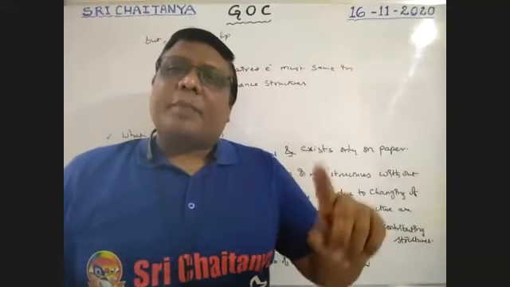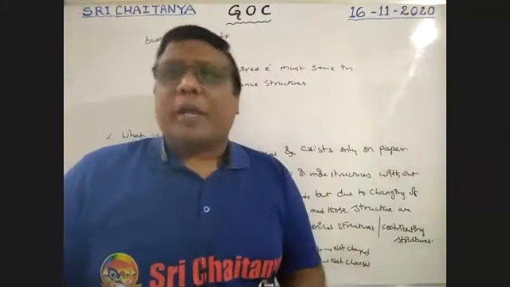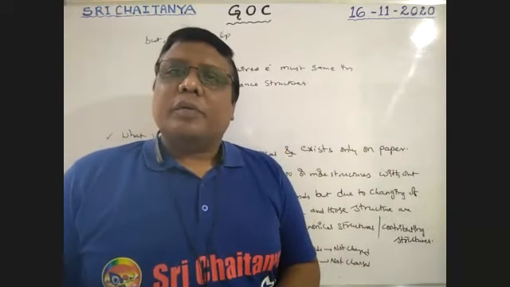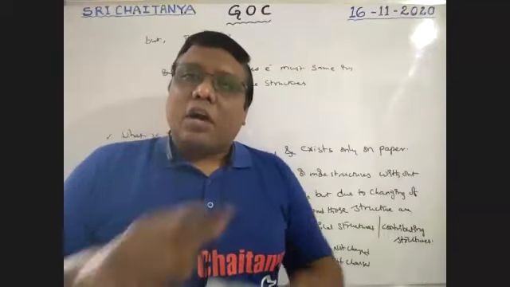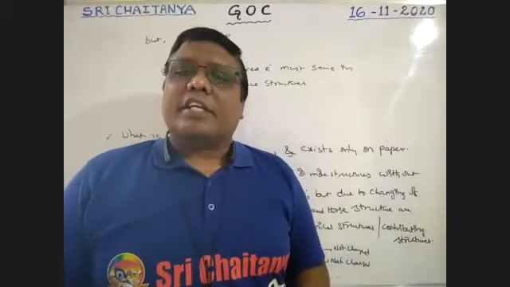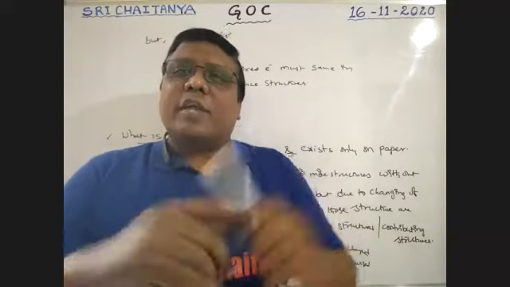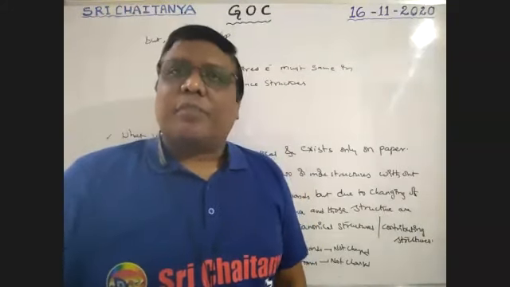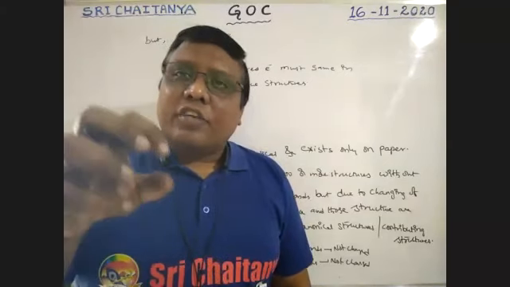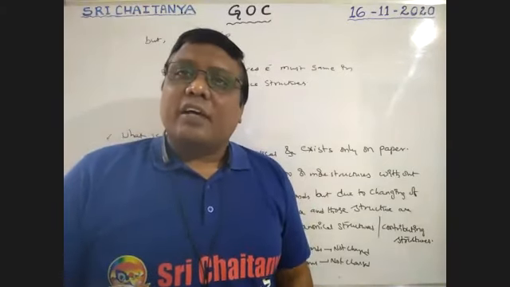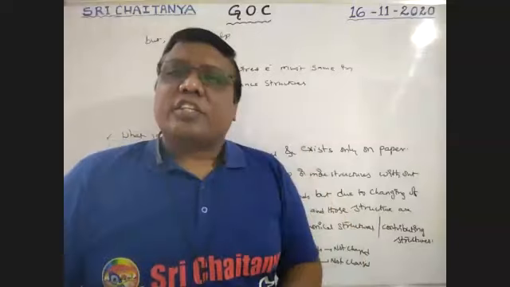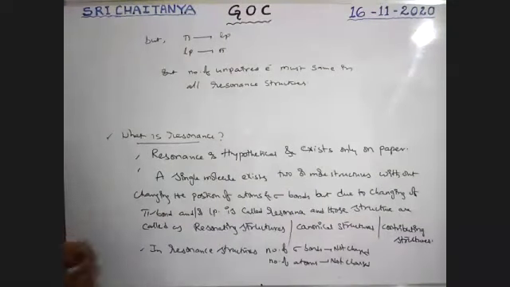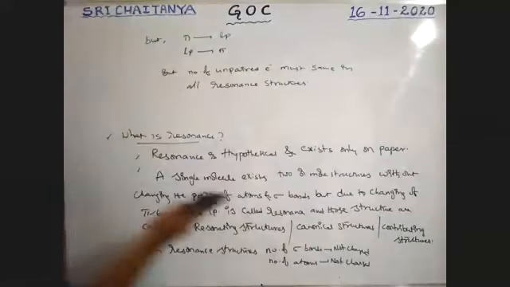These are the important conditions for us, very, very important. The actual molecule structure is the combination of all these resonance structures. So before going to the next point, let's take one example. See here.